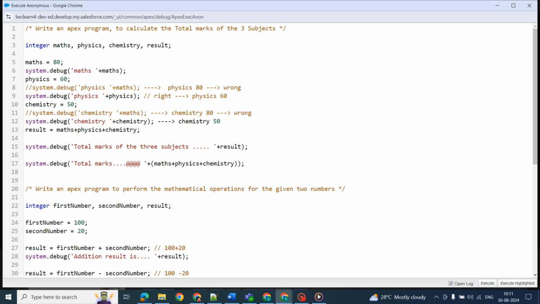While writing system.debug, it's our intention, whatever result we are expecting, that particular variable and a meaningful message should be written, so that we can understand what the debug log files are providing.